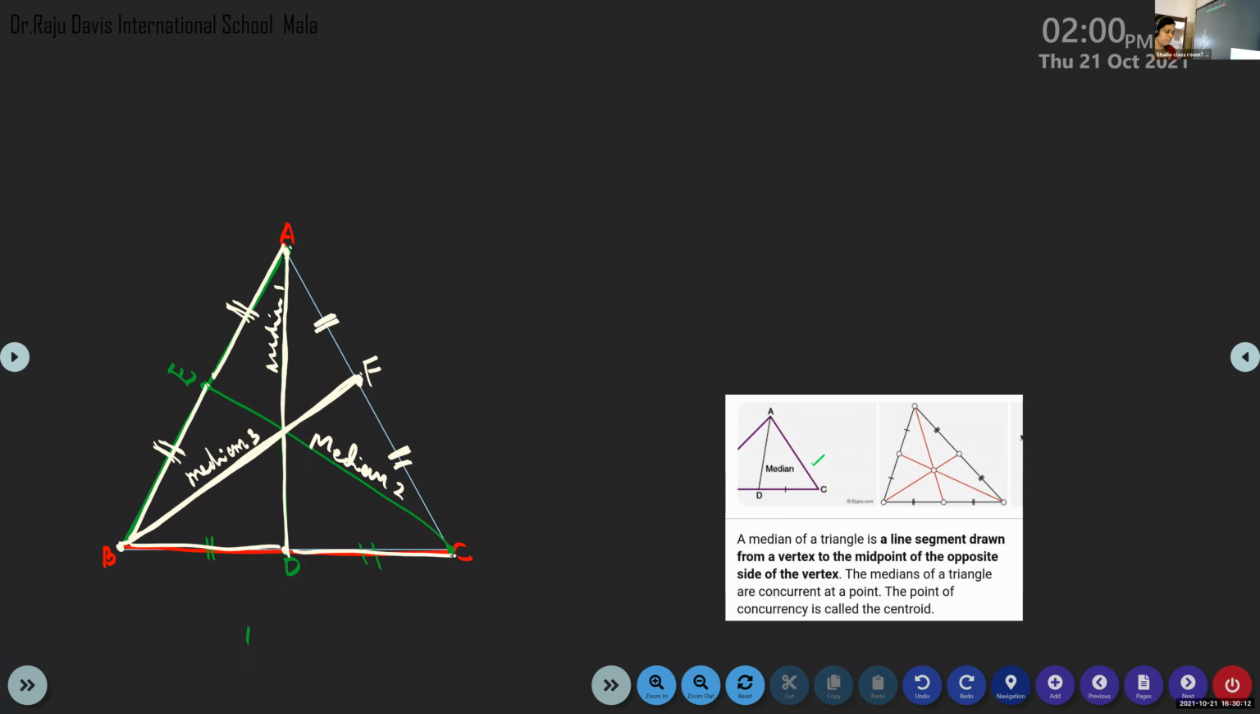What is the definition of a median? A median of a triangle joins the vertex of a triangle to the midpoint of its opposite side. Ma'am, can we write the definition in bold letters? Wait, don't write now. Listen.